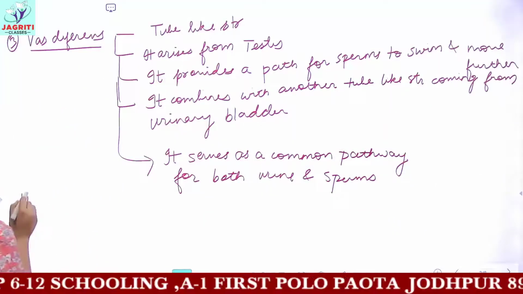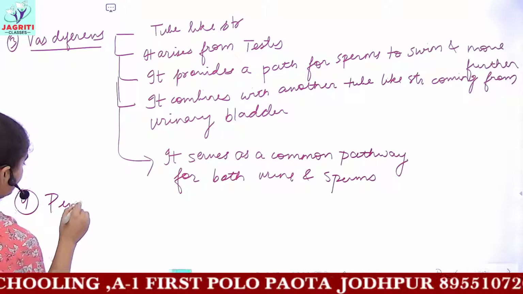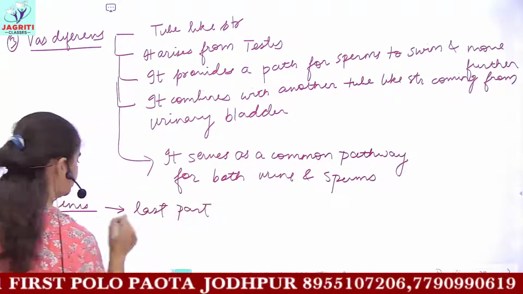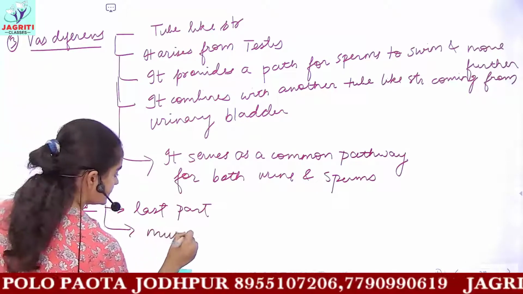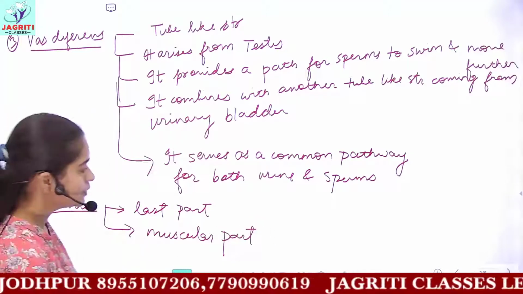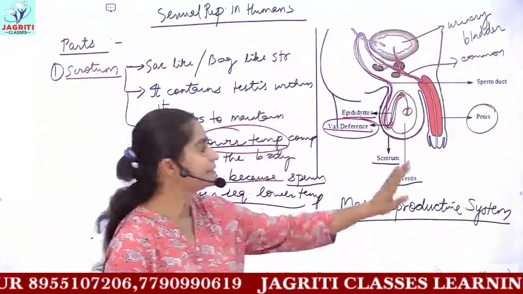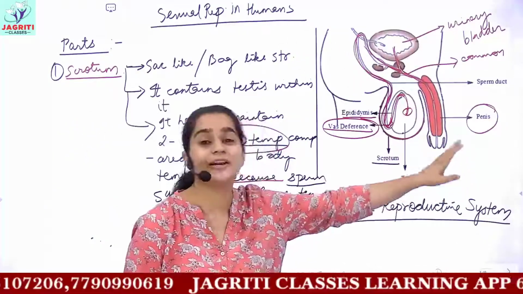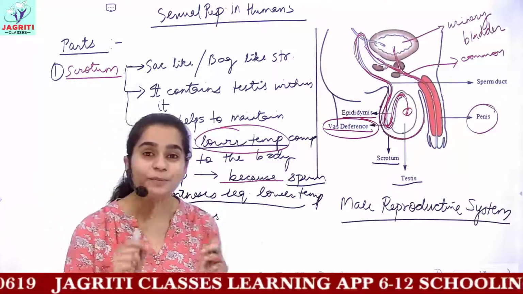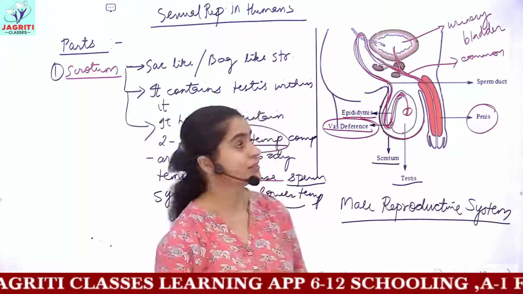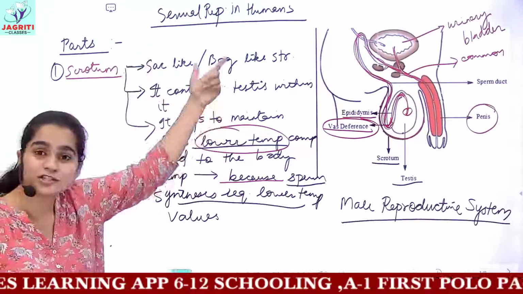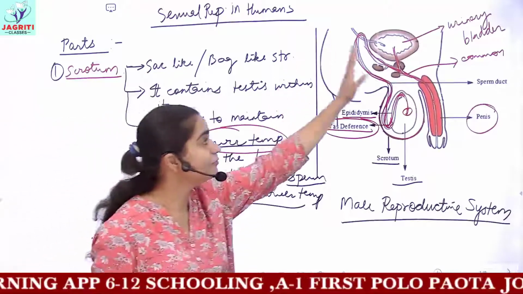So now, fourth, the penis. The penis is the last part of the male reproductive system, and it is a muscular organ. Okay? So this completes your male reproductive system, and you have to draw the diagram whenever you are asked to describe the male reproductive system with its different parts and the related functions. So you have to write everything I have told you: the names of the parts, their structure as well as their functions, and we have discussed the diagram.